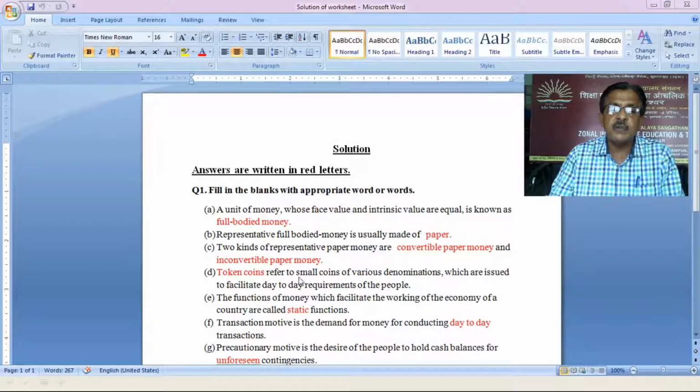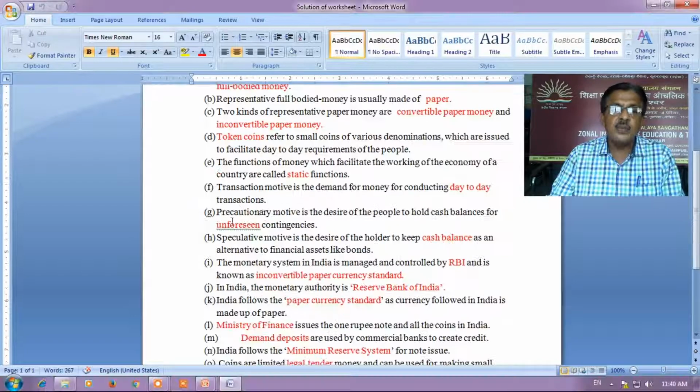Token coins refer to small coins of various denominations which are issued to facilitate day-to-day requirements of the people. The functions of money which facilitate the working of the economy of a country are called static functions. Transaction motive is the demand for money for conducting day-to-day transactions. Precautionary motive is the desire of the people to hold cash balances for unforeseen contingencies. Speculative motive is the desire of the holder to keep cash balance as an alternative to financial assets like bonds.